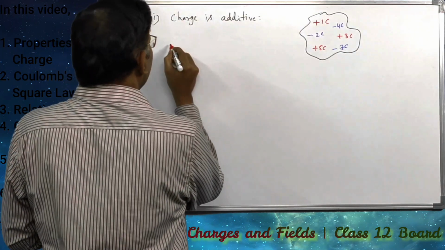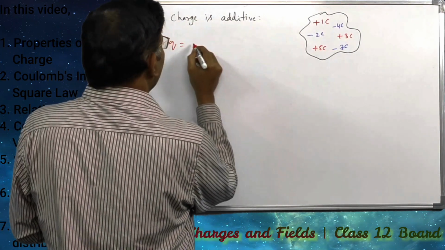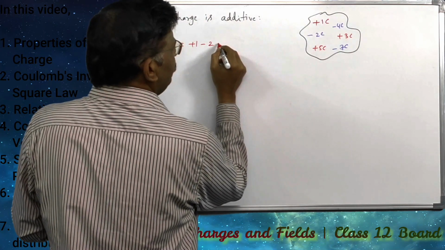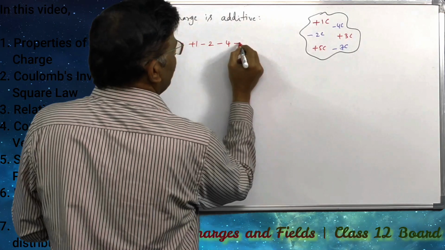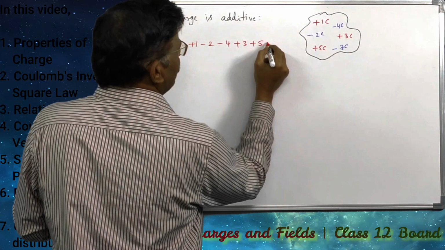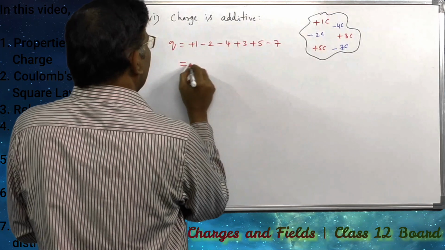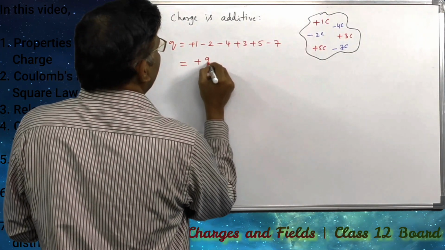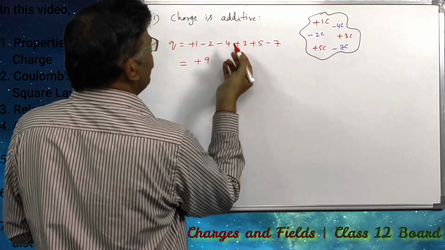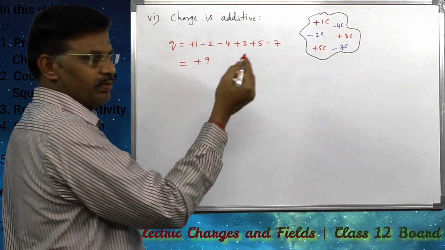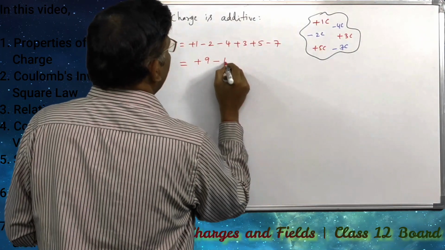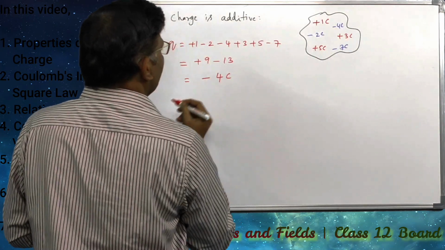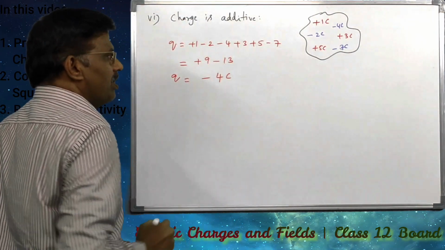See here, the net charge on the body Q is equal to plus 1, minus 2, minus 4, plus 3, plus 5, minus 7 coulombs. Plus 1, plus 3, plus 5 gives plus 9. Minus 2, minus 4, minus 7 gives minus 13. So minus 4 coulombs is the net charge on the body.